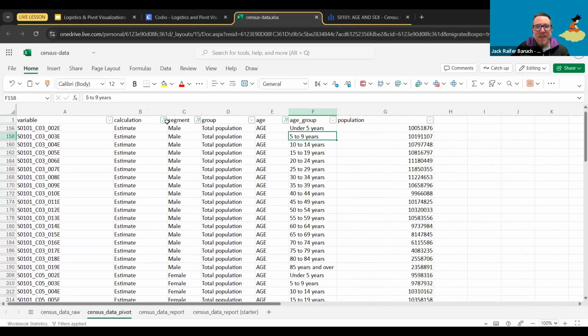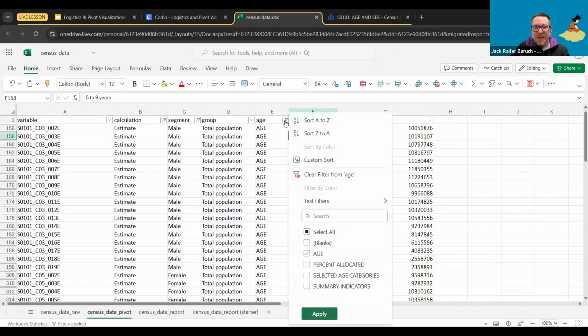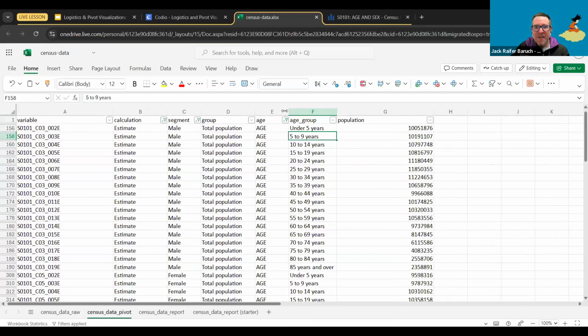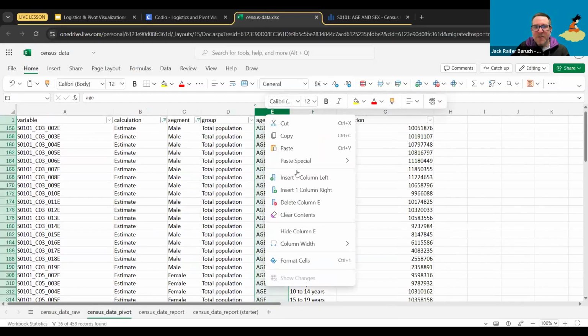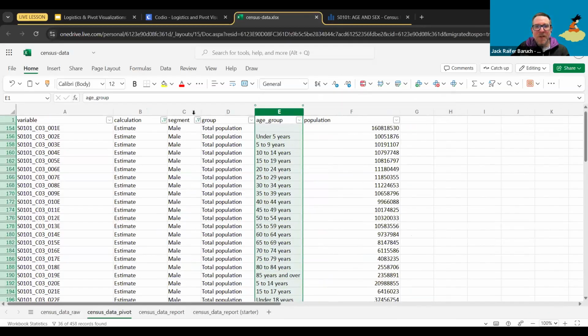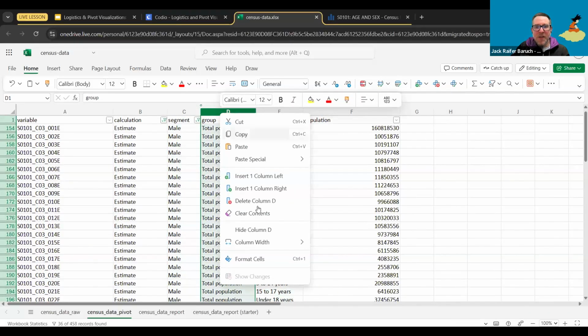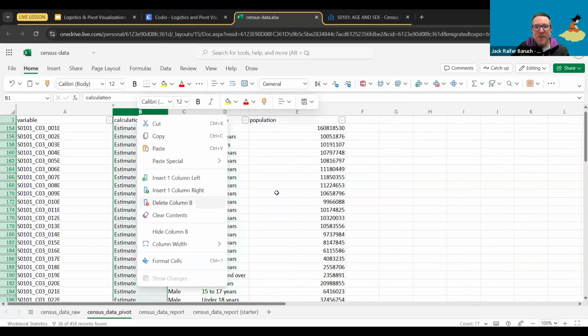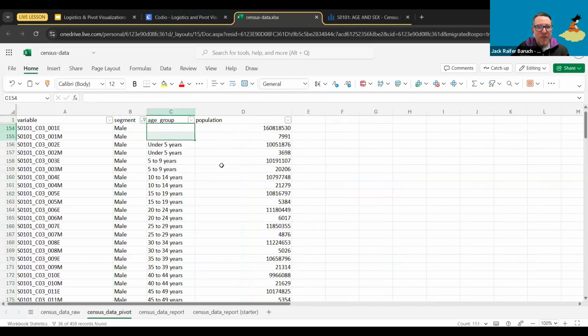Estimate, that's fine. I can actually delete this, no problem. Nope, that one I want, that one I don't want, that one I don't want. Yeah, so the reason why these two don't have anything is because those are totals. Like complete totals. Yeah, exactly. The sum of all the males.